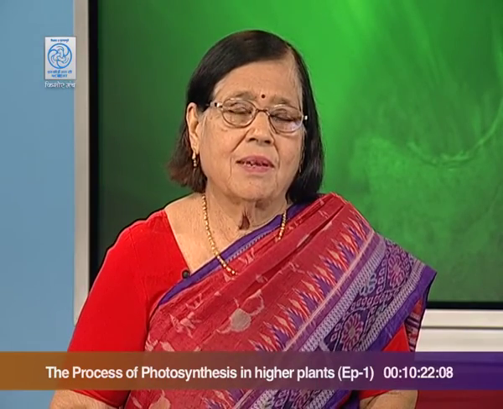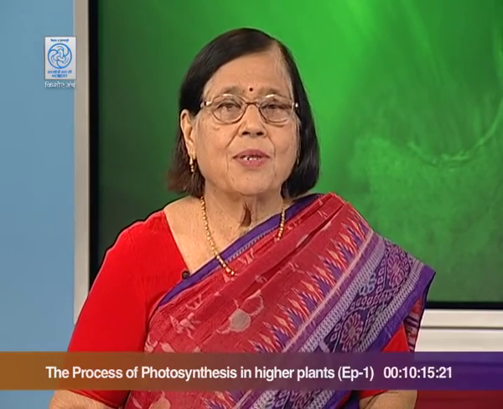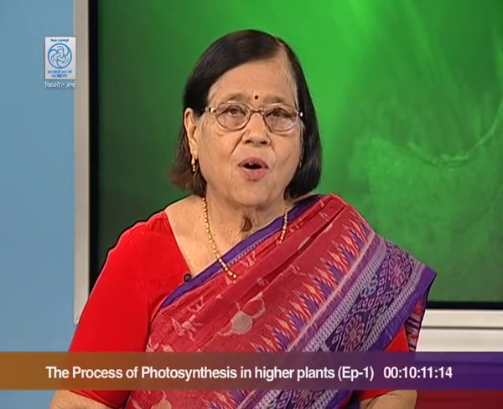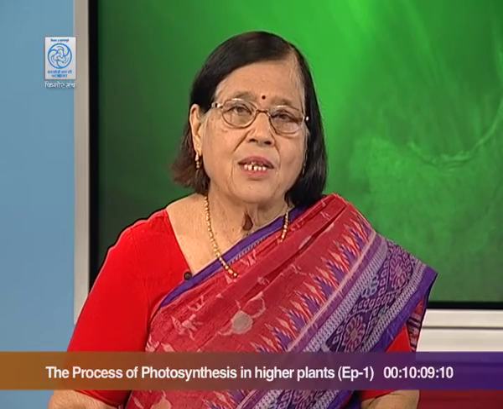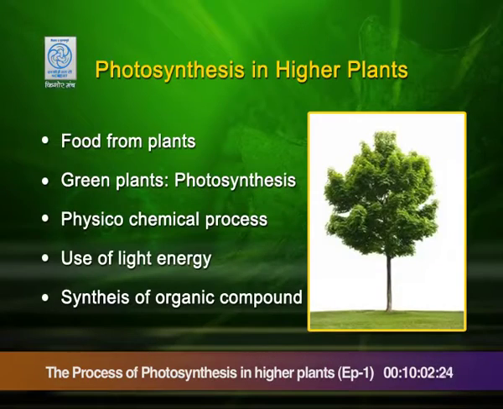Photosynthesis is a physico-chemical process. Physical because physically light is trapped into the plant, and chemical because chemical reaction is taking place for production of food and oxygen. And it is only possible in case of green plants. You can see in this slide that food we can get only from plant.